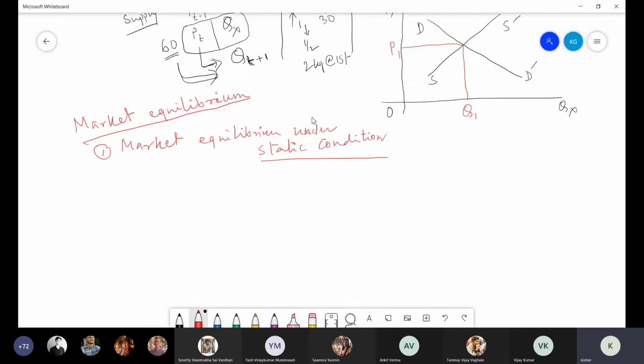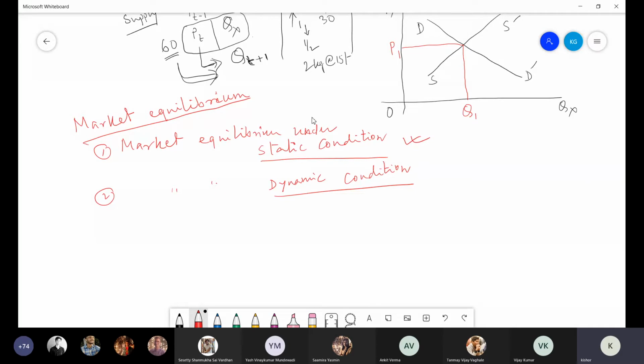And another is market equilibrium under dynamic condition. First, I am explaining what static condition is. Static condition means everything is standstill. Consumer's taste and preference is not changing, and at the macro level the number of organizations in an economy is not changing, nor are savings and investment.